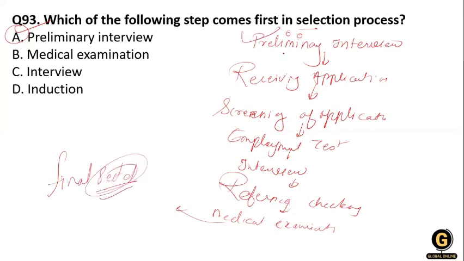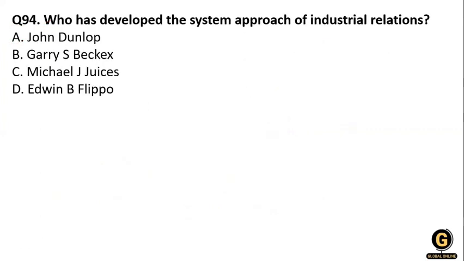So first they take a preliminary interview, after that they receive the application, okay, and after that they screen the application, and after that employment testing, interview, referral checking, and the medical examination. After that he is selected. So the first step in the selection process is the preliminary interview, then he receives the application, then the application is screened, then the employment test is done, then they take an interview, then the referral checking, and after that medical examination and the final selection.